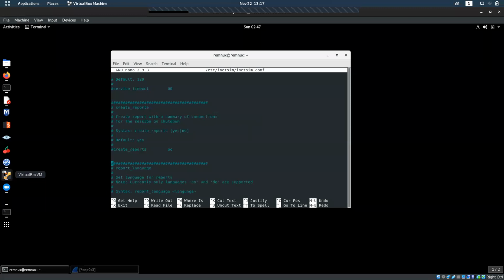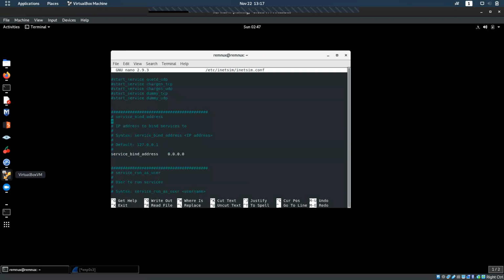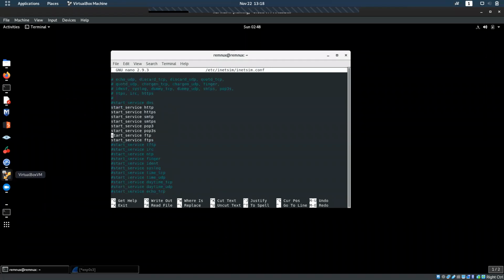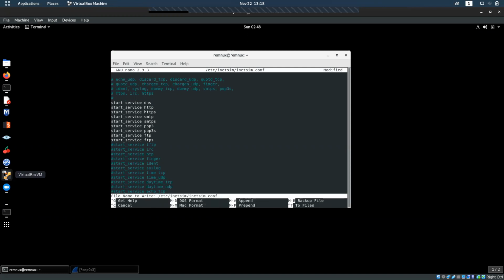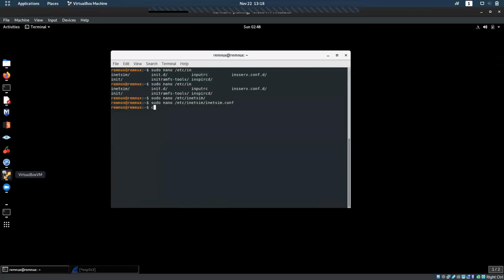Move up, Mani. Yeah. So iNetSim will simulate these protocols listed at the top: HTTP, HTTPS, SMTP, SMTPS, POP3, POP3S, FTP, FTPS. Also, we could enable DNS, the first one. And then we could enable whatever protocol you want to simulate. iNetSim will simulate that protocol.